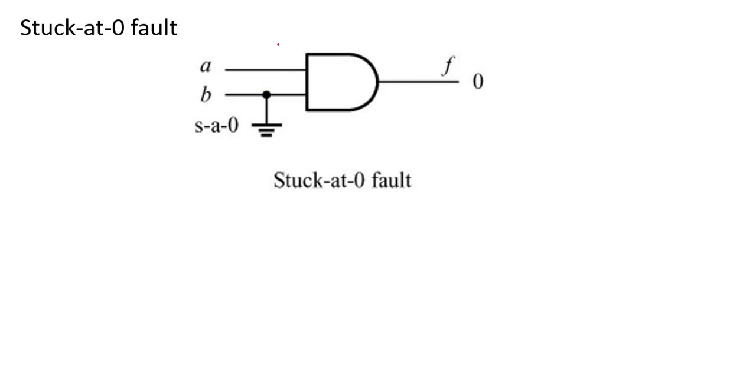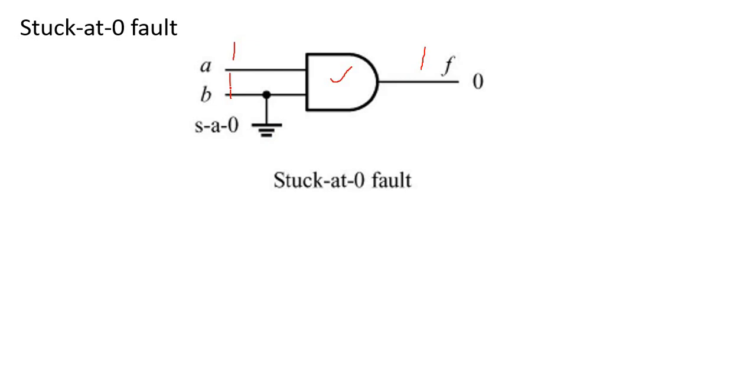First, stuck-at 0. What is meant by stuck-at 0? There is no defect present inside the gate; it is correct, but the defect is on the outside interconnection. If B is always tied to 0, then for example, if 1 1 is applied to an AND gate, the output should always be 1.